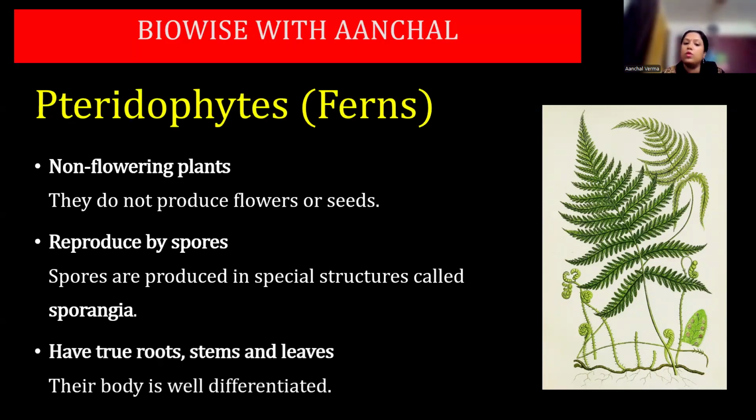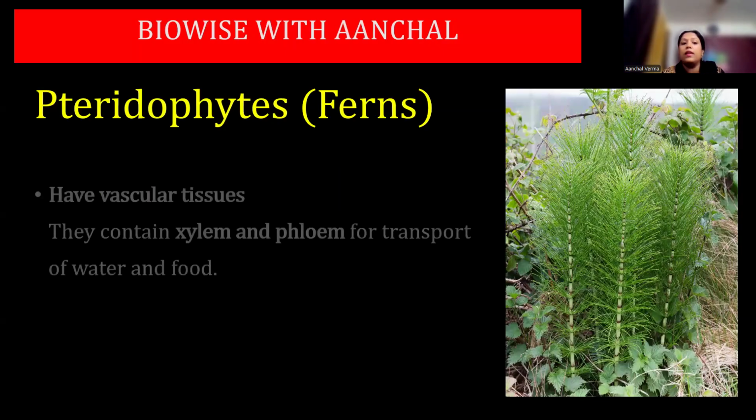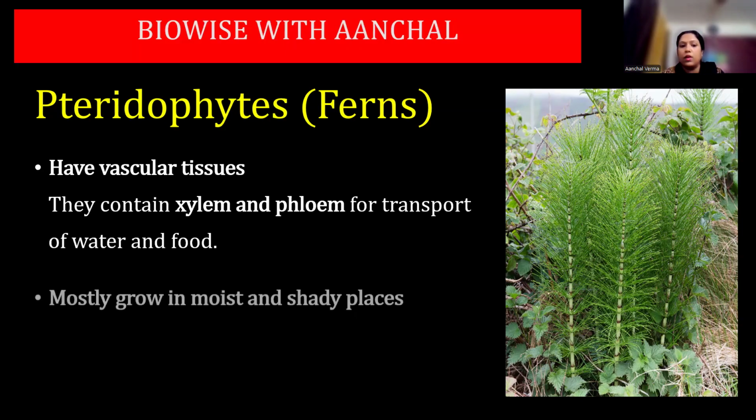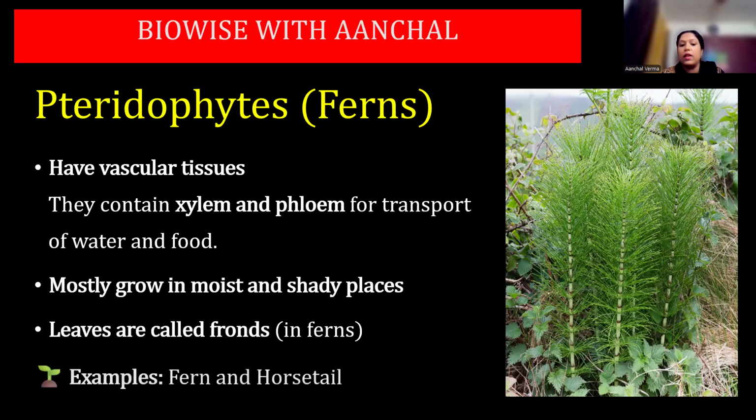They have true roots, stems, and leaves, and their body is well differentiated. Right? They have vascular tissues, xylem and phloem, for transport of food and water. They mostly grow in moist and shady places. Leaves are called fronds in ferns. There is one more example of fern, the pteridophytes, that is horsetail. You can see this picture. This is a horsetail plant.